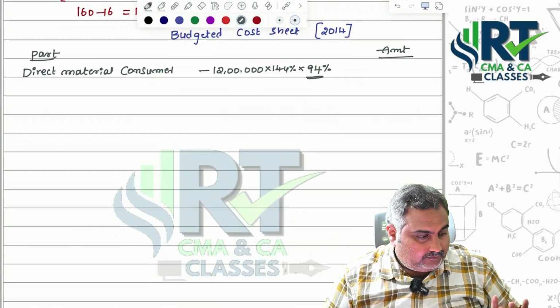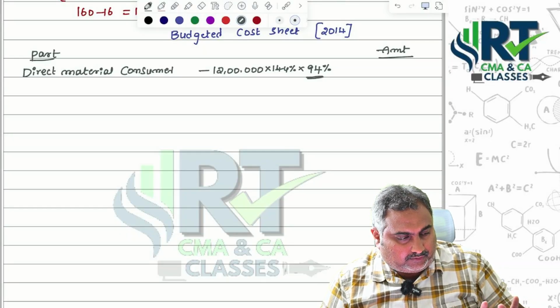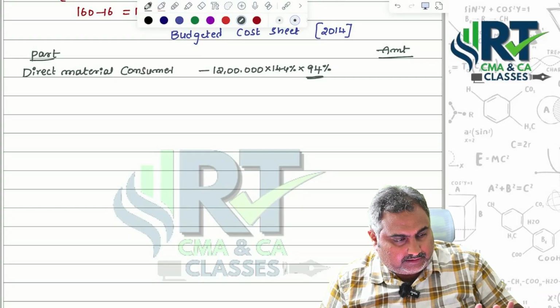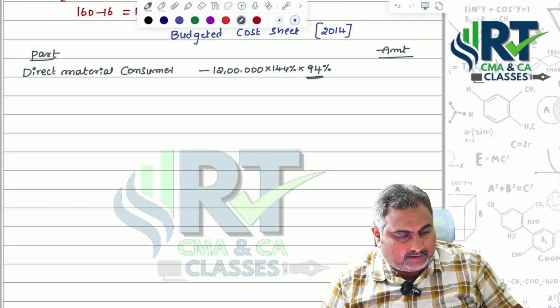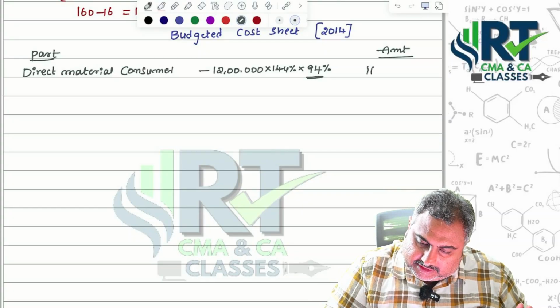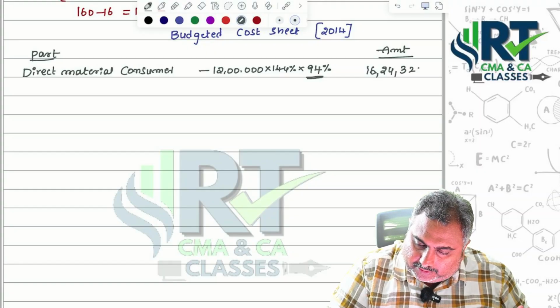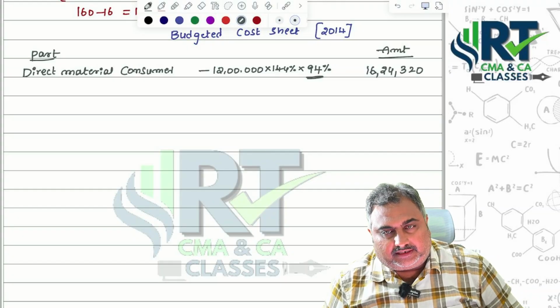So 12 lakhs into 144% into 94%. That is equal to 16,24,320 rupees. This is our material consumption.